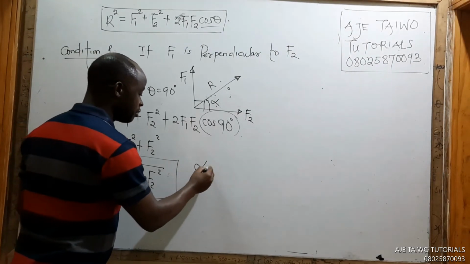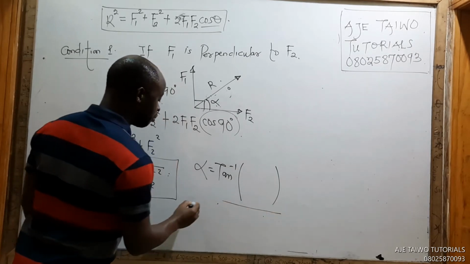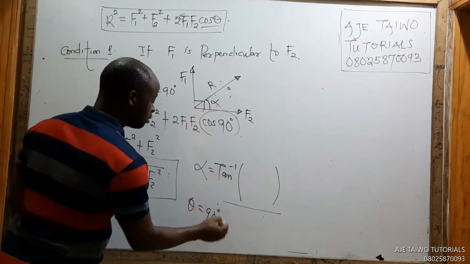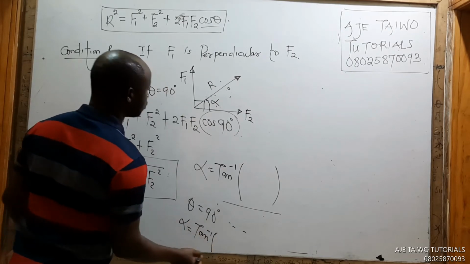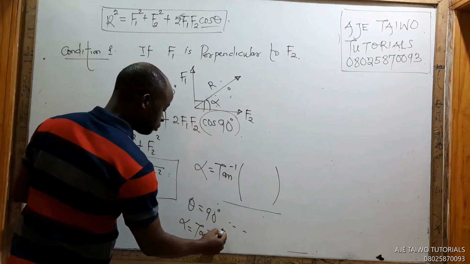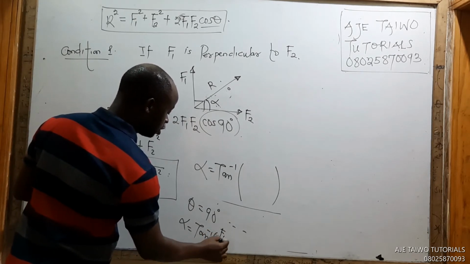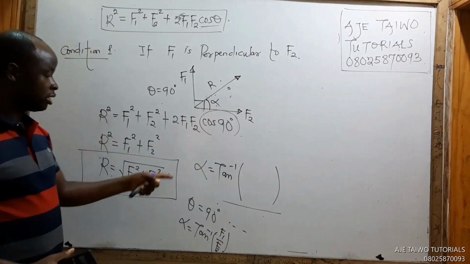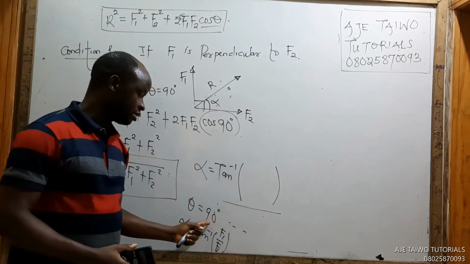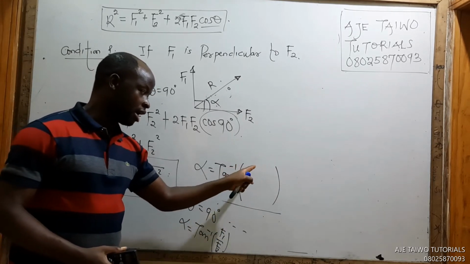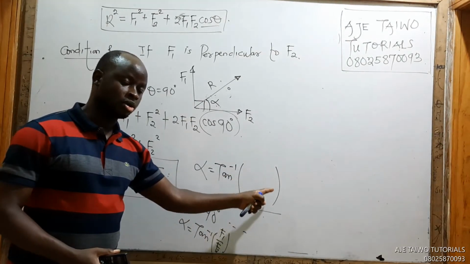Alpha is the arctan of F1 sin theta over F2 plus F1 cos theta.